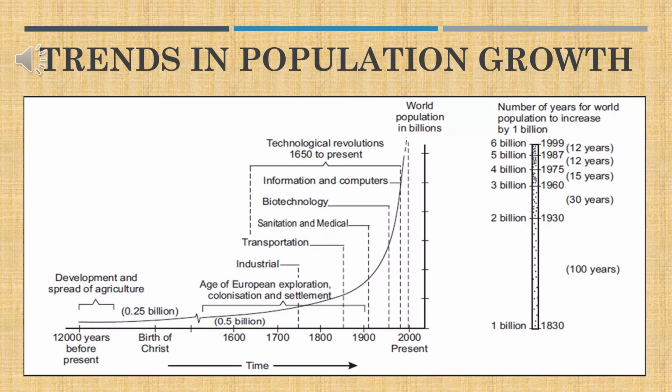Now, as days went on, when man found the wheel, then slowly he found the aeroplanes. Now he started moving between the mid of the 19th century. There was tremendous improvement in the transportation. So this led to a further increase in population.